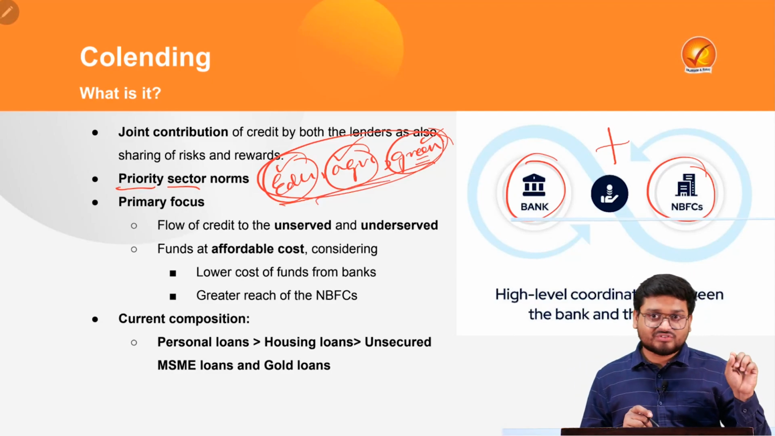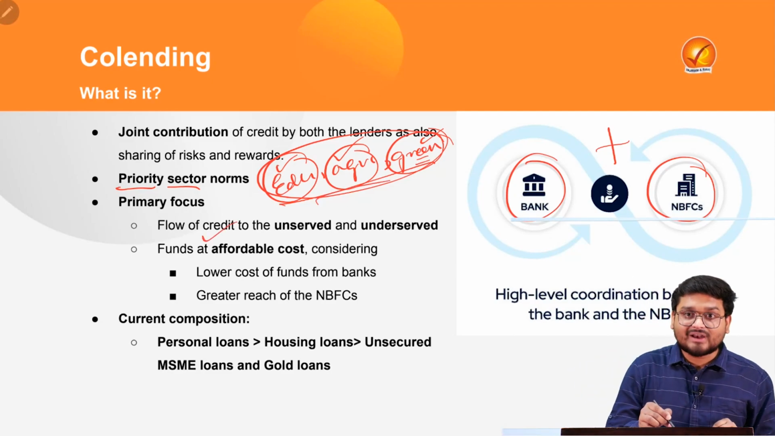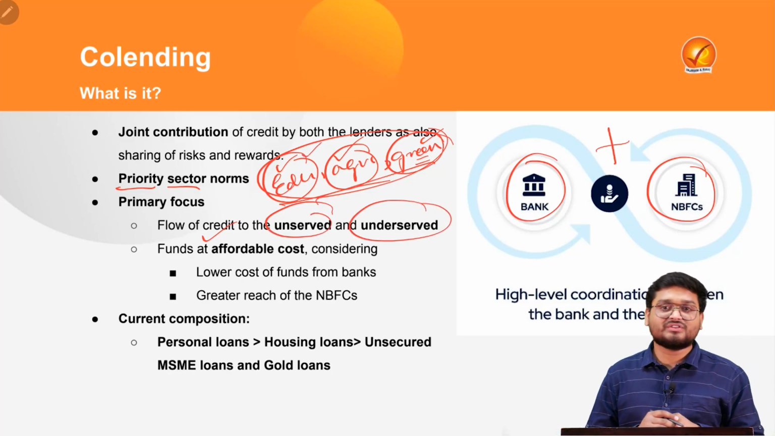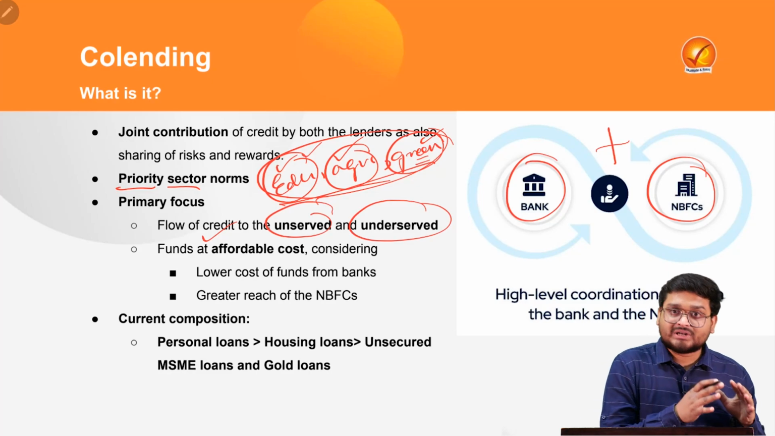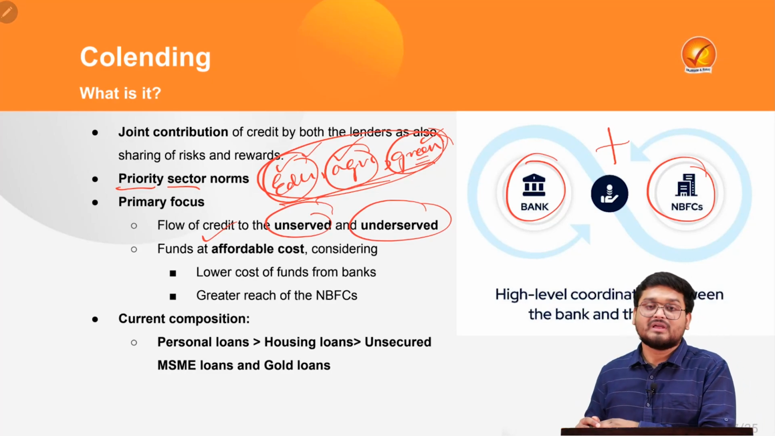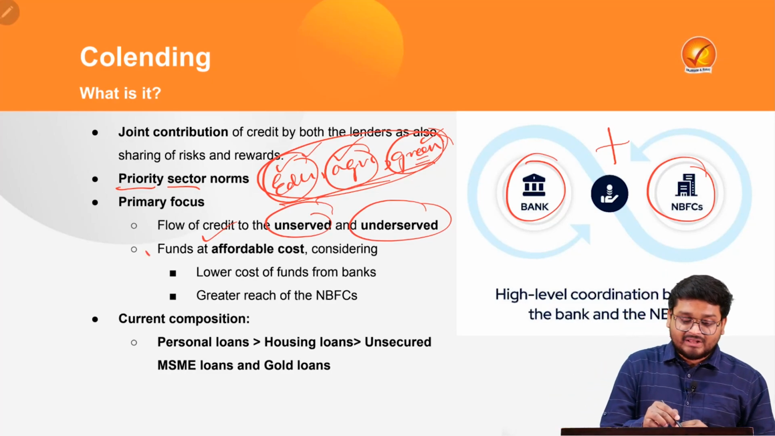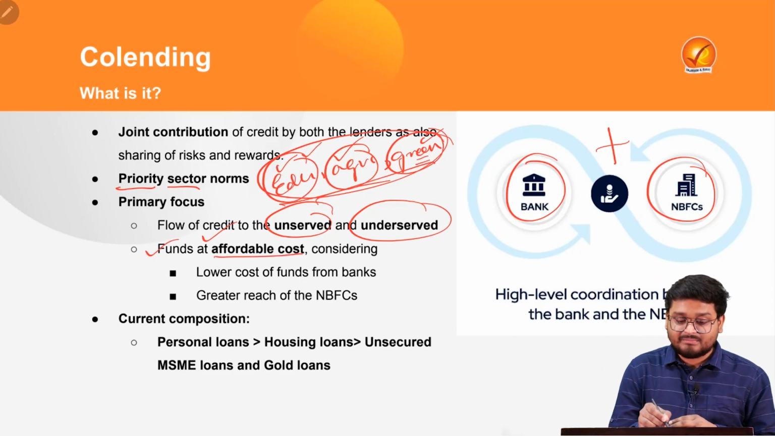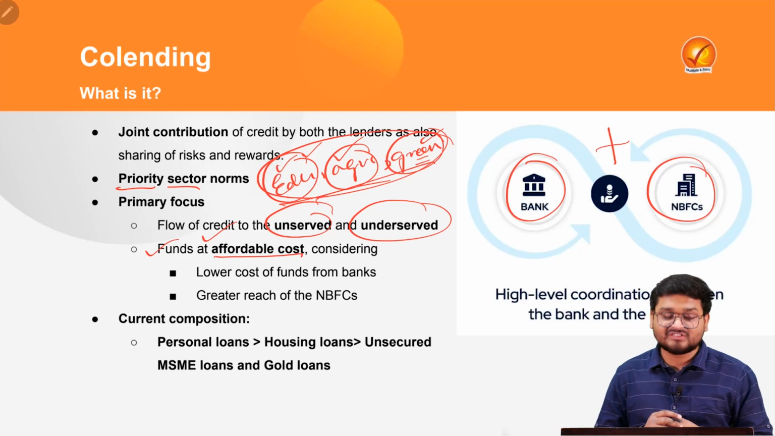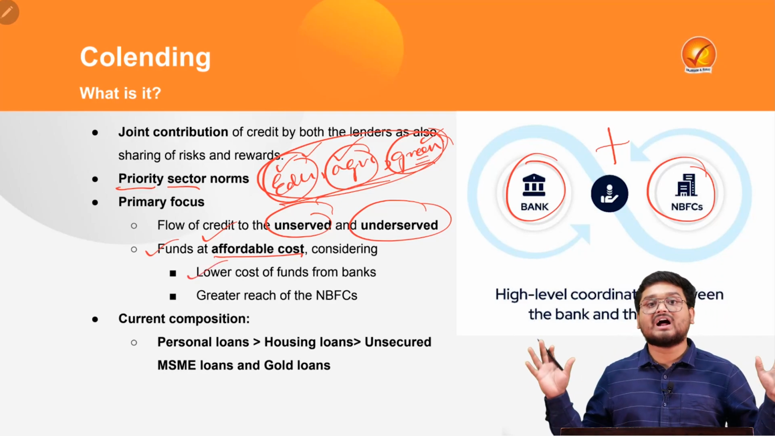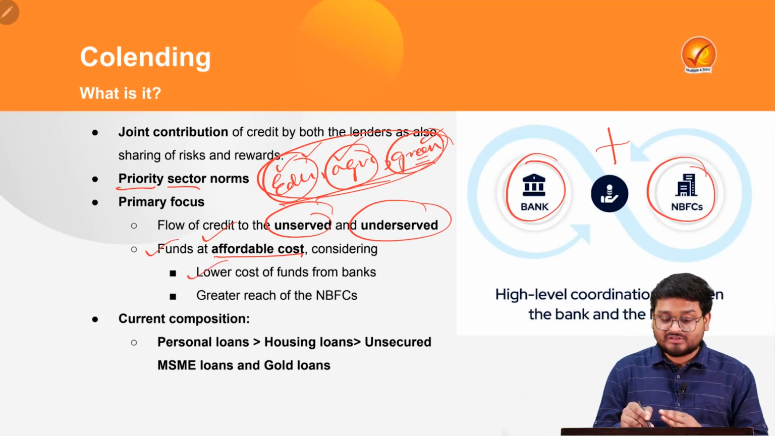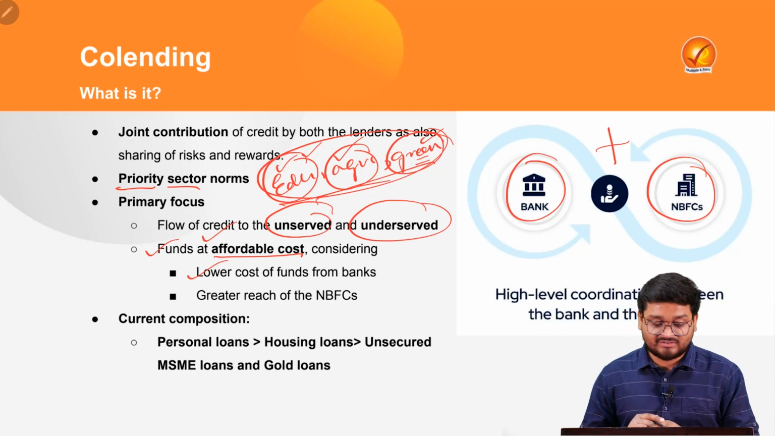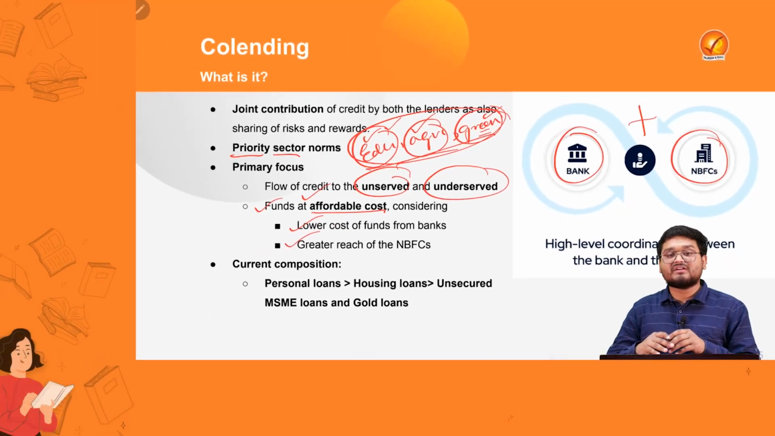So the primary focus of this co-lending is giving credit to the unserved and underserved people belonging to this sector, such as student loans, small and marginal farmers, women entrepreneurs, startups, and so on. This is also making the cost of lending very cheap, because this can be made at a very affordable price. The banks will be giving large loans at very low costs, which the NBFCs, if they had given, would have been given at much higher interest rates, and the NBFCs also have greater customer service